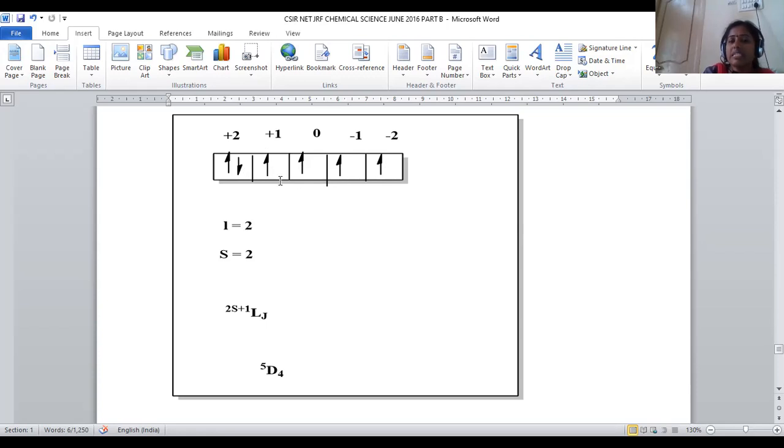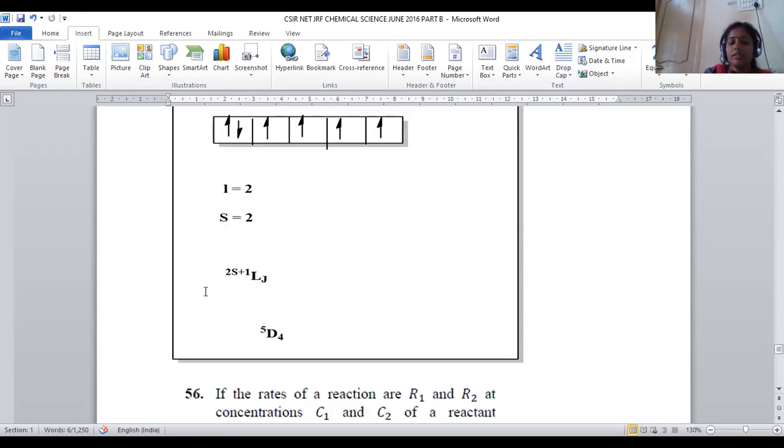Each electron is associated with +1/2 spin. 4 into +1/2 will become 2. So the spin of the electrons will be 2. L value is 2. S value is also 2. Then the term symbol. What is the general formula for the term symbol? L to the power 2S plus 1, and the subscript will be J. 2S plus 1 will be the spin multiplicity.